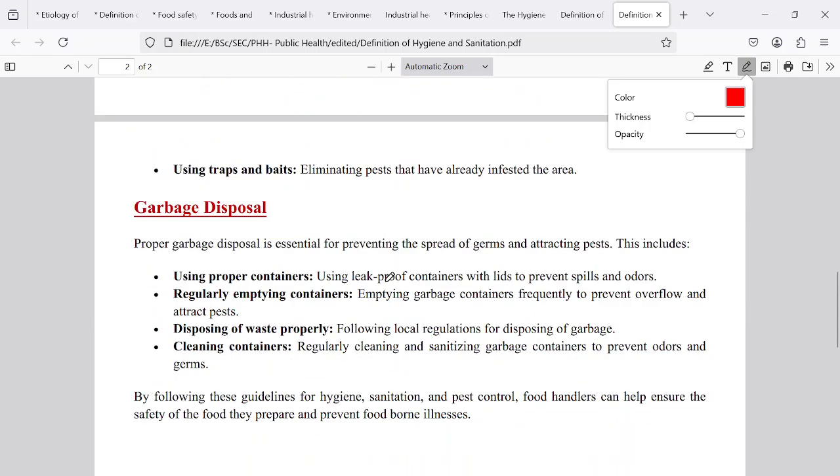And another important thing is the garbage disposal. From the beginning onwards, we have been discussing this garbage disposal. Garbage which is produced in our houses has to be managed properly, because the wet waste has to be separated from the dry waste. Both should be separated and disposed of separately.